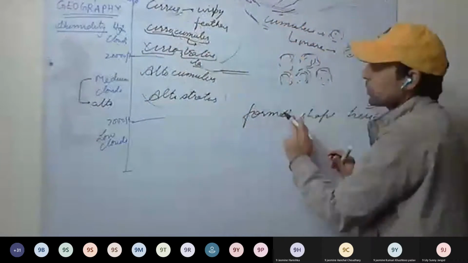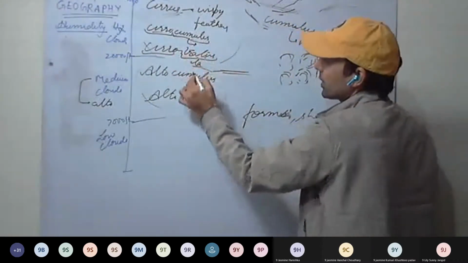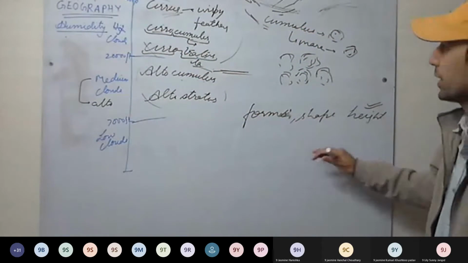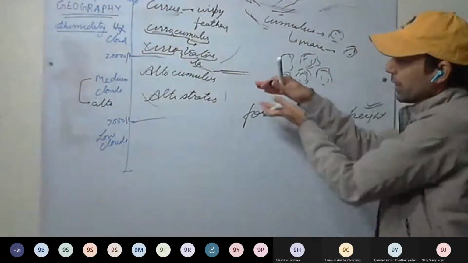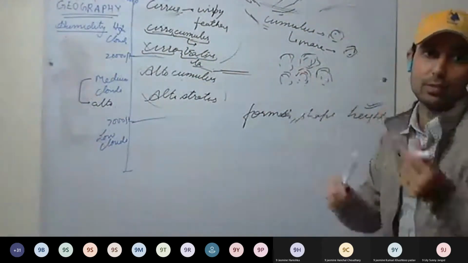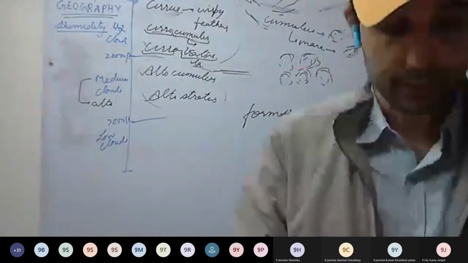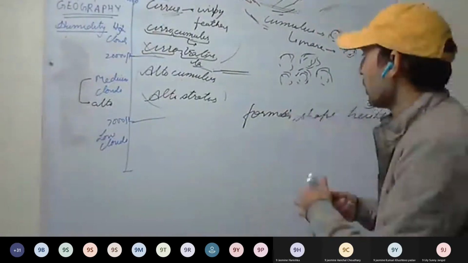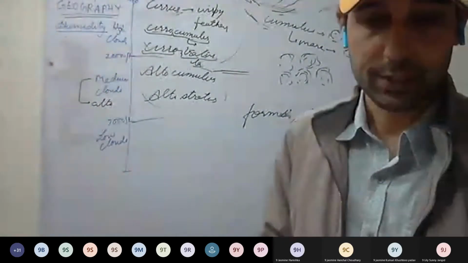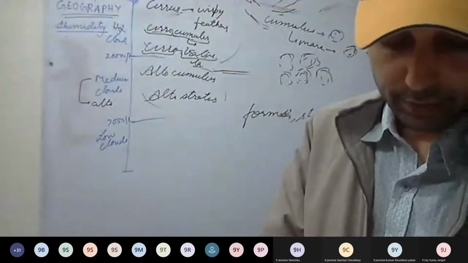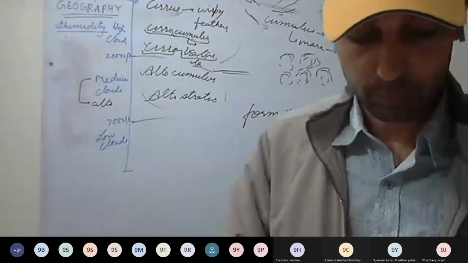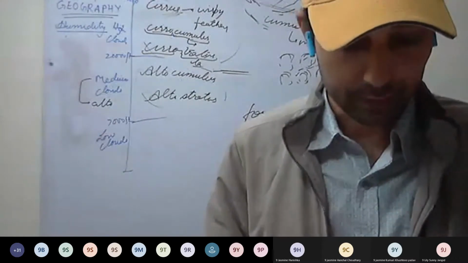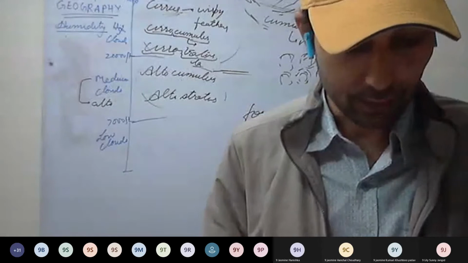Now, according to form and shape, cumulus and stratus, whether they are a puff-like structure or arranged in layers. Understood this one? That was mid-level. Now low level. At low level, first we have the stratus clouds. You can see the layers at the bottommost right corner. These are stratus clouds.